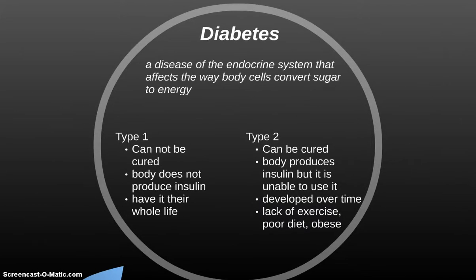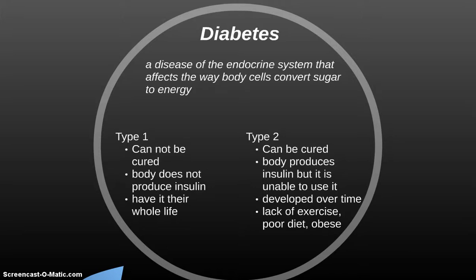The last of the big three in non-communicable diseases is diabetes, which we talked about yesterday. The definition of diabetes is a disease of the endocrine system that affects the way body cells convert sugar to energy. So basically, diabetes affects the amount of sugar that's in our blood.